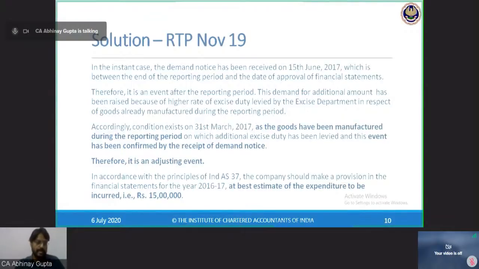So Pallavi Agarwal has answered it correctly, that a provision of rupees 15 lakh will be made, from Calcutta. Nice.